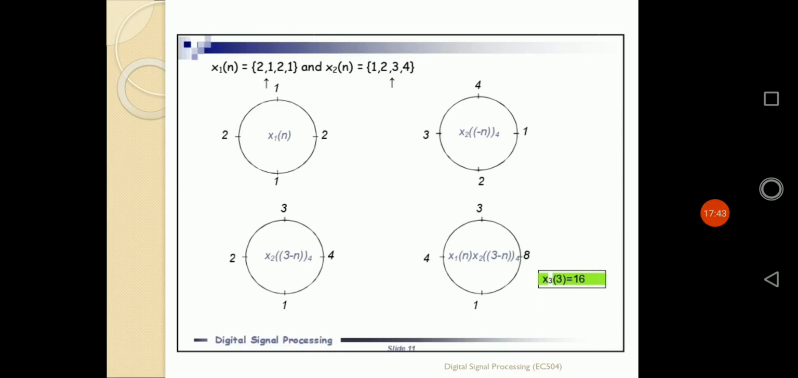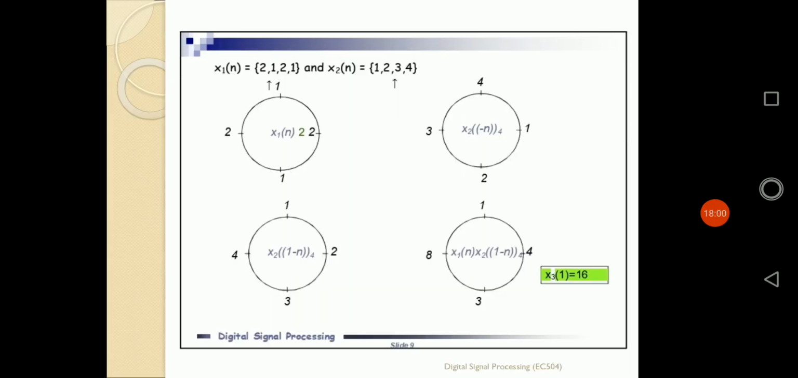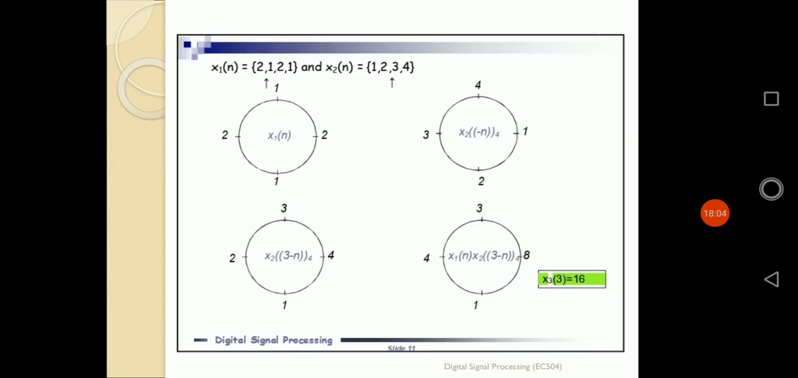Now whenever we are multiplying the value of x1(n) with x2((3 minus n)), certainly we are getting the point to point values as 8, 3, 4, 1, as x3(3) is equal to 16. So in that way we are getting all 4 values of x3 as 14, 16, 14 and 16.